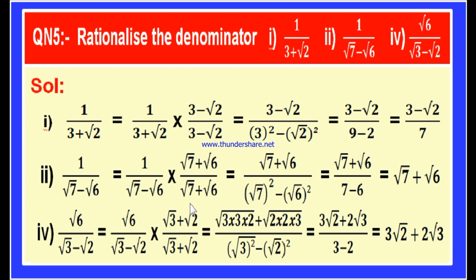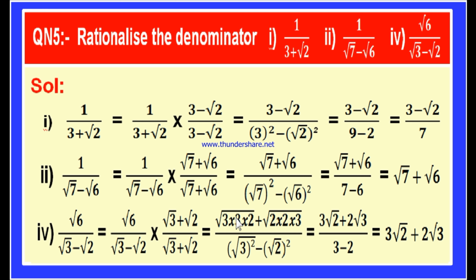If you observe the product of numerators, this is root 6 into root 3 plus root 6 into root 2. Here root 6 means 2 into 3. 6 is 2 into 3 and this is 3. Therefore it is root of 3 into 3 into 2 plus root 6 into root 2, that is 2 into 3 into 2, which is 2 into 2 into 3. Isn't it? Divided by a minus b into a plus b is a square minus b square.